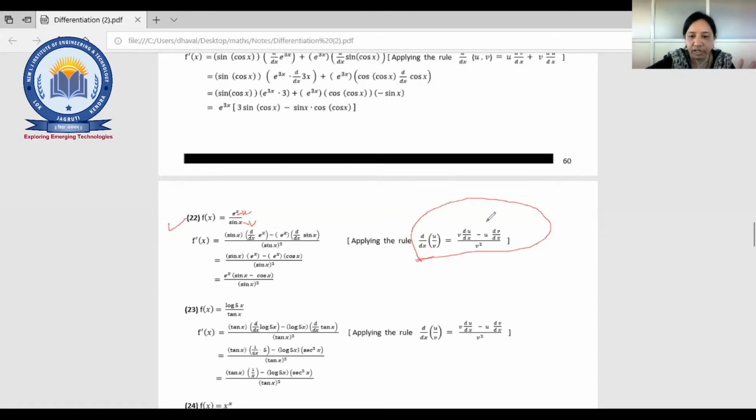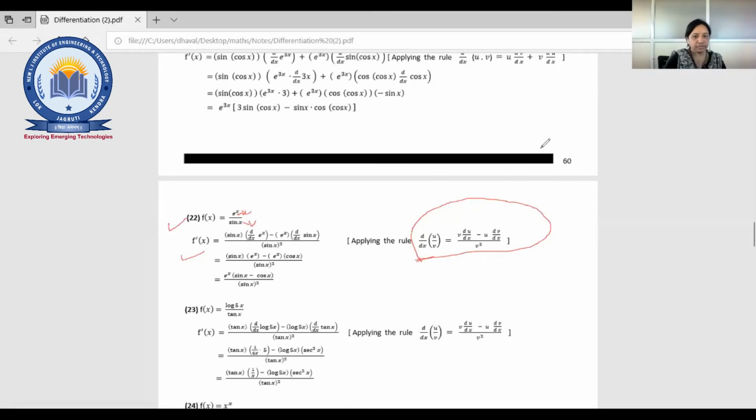I need to explain a division rule, so we are solving this example with the division rule, nothing else. Otherwise, you can go any way, whatever method is convenient. You can apply that rule 1 upon sin x, and then you can use a product rule.